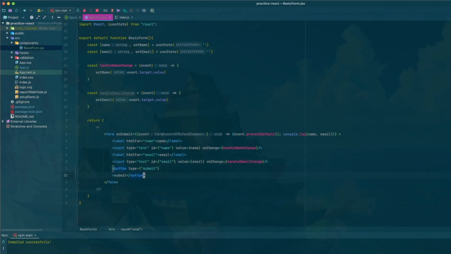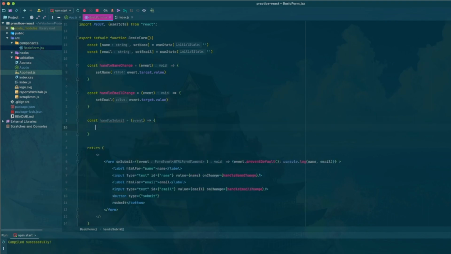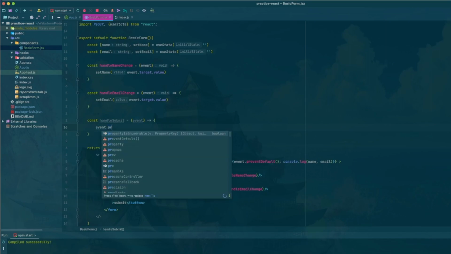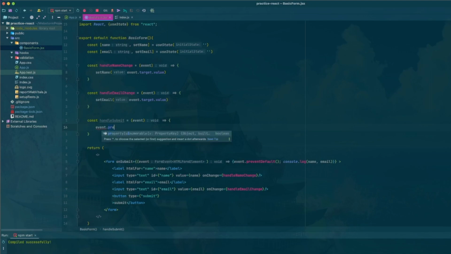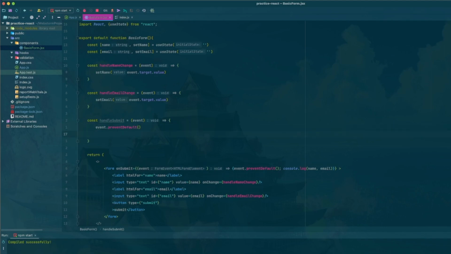And now technically we could do the same thing too. We could do a const and we could do a handleSubmit. So we'll do, still passing in the event. And this will just be what we'll do is here we do the event dot preventDefault, and then the name and email. Okay.